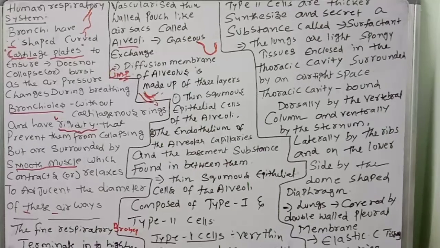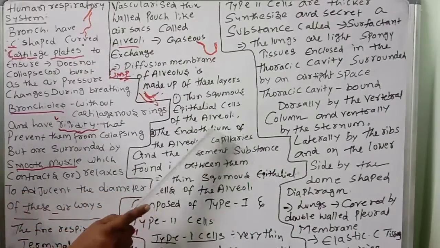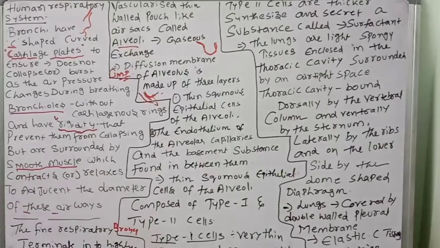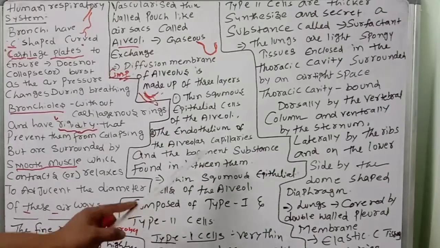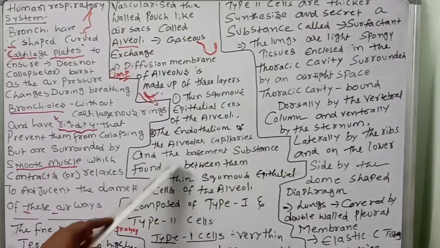The second one is the endothelium. What is the meaning of endothelium? The inside lining of the alveolar capillaries is called the endothelium of the alveolar capillaries. And the squamous epithelium is present on a supporting substance, called the basement substance or basement membrane, found in between them.